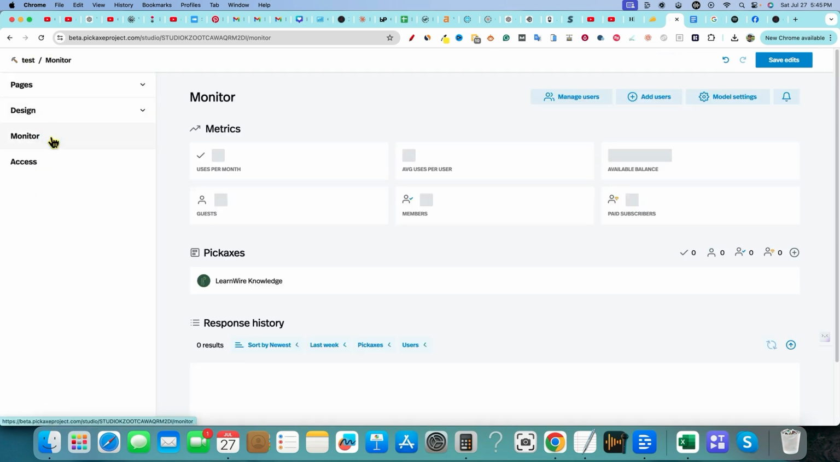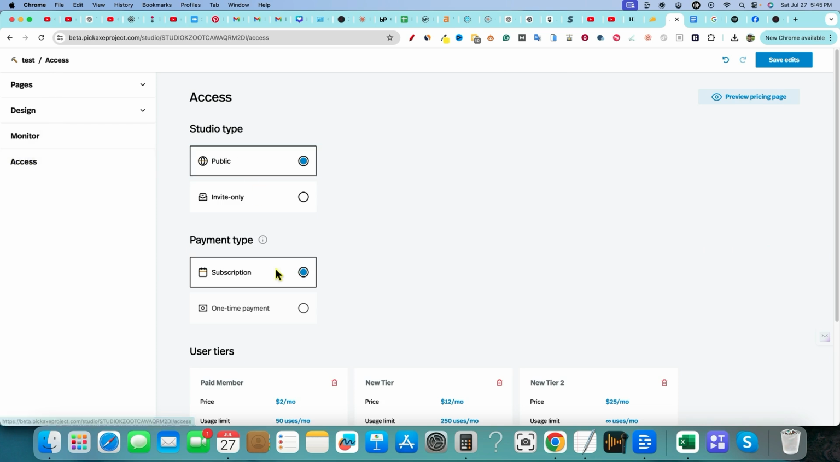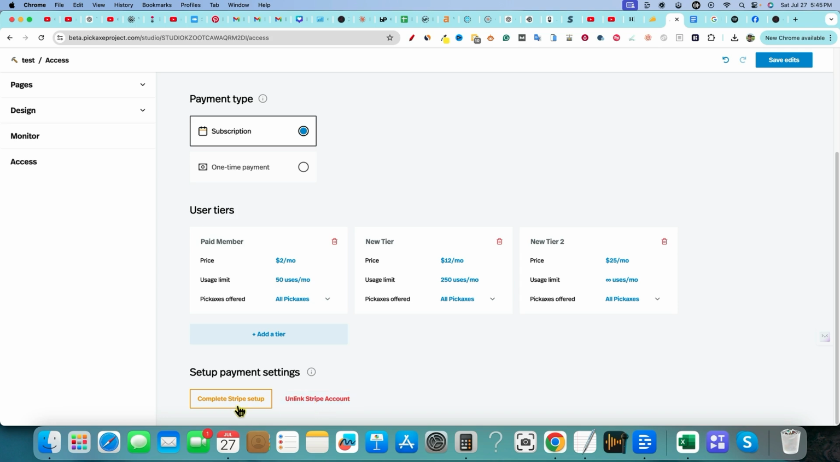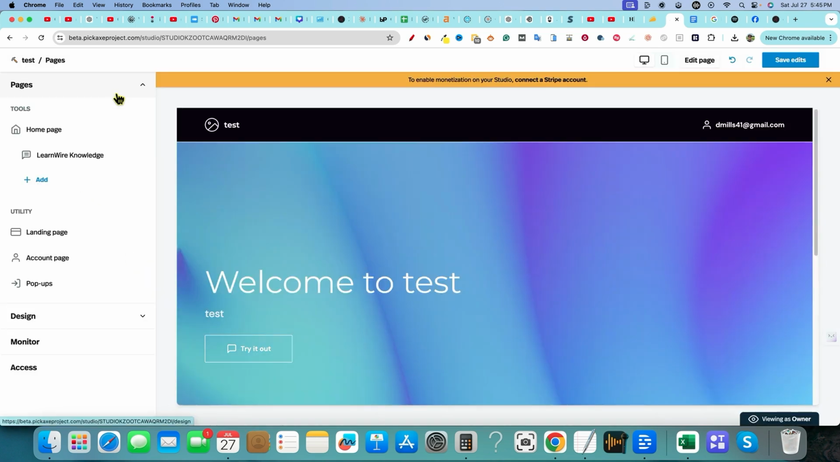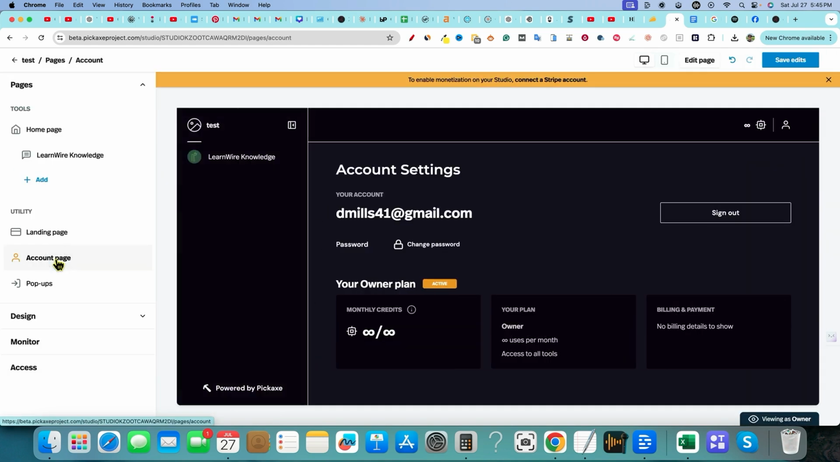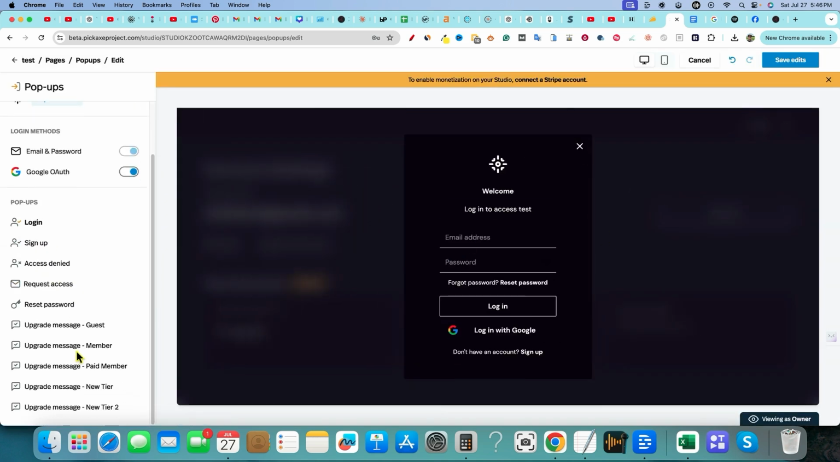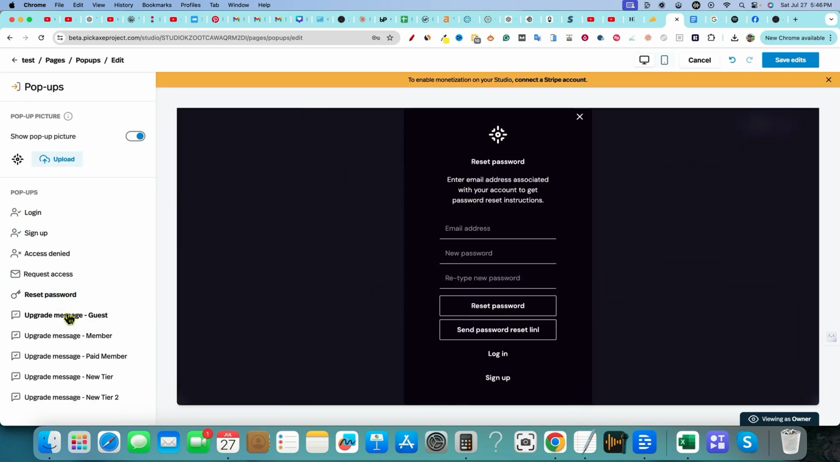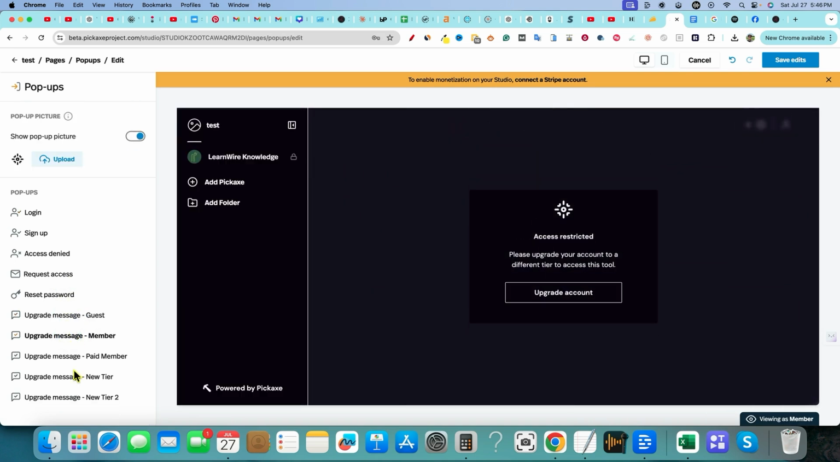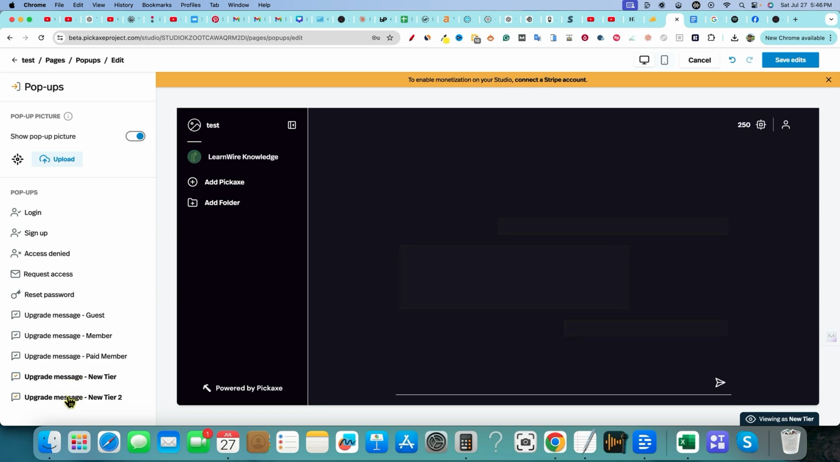Of all these features. Here's a monitor when people use this, how many subscribers you have, the money coming in right there. Here's your access where you can make all these different changes at any time. You can unlink your Stripe account. You can complete your Stripe setup right there. And then you have your pages, of course, right here. You can go with landing page, account page is going to look like this. So you literally are building your entire application right here. It does give you this, and then look at what all these look like. Reset passwords. I mean, you're literally building a full-blown application with absolutely no coding.